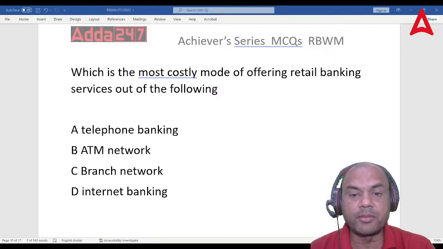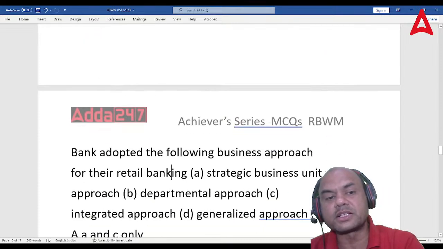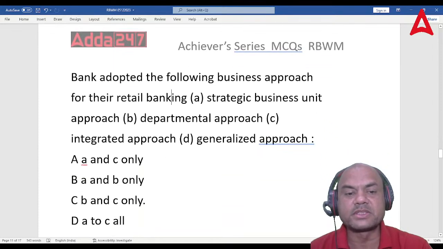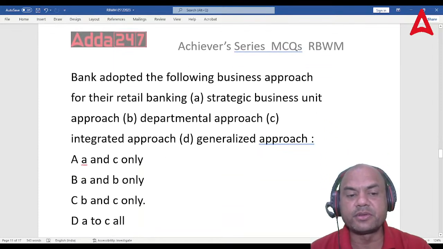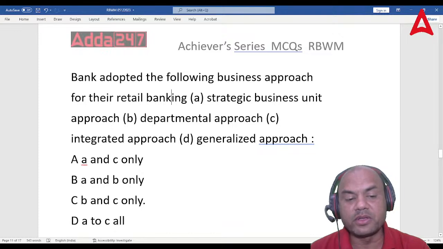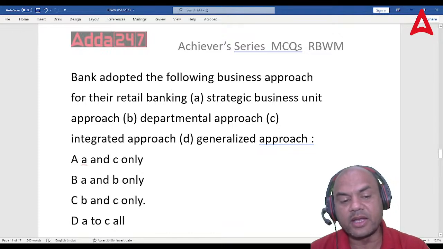So coming back, look at this. So we've done this question, branch network. Now we'll do the last one for today. Banks adopted the following business approach for retail banking: SBU, departmental, integrated, and generalized approach. Which approach have banks maintained for retail banking? The options are: A and C only, A and B only, B and C only, and A to C all.